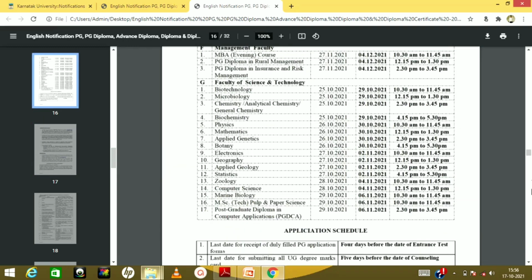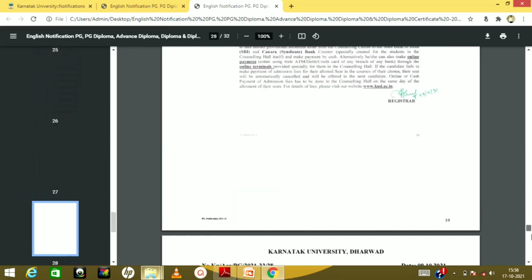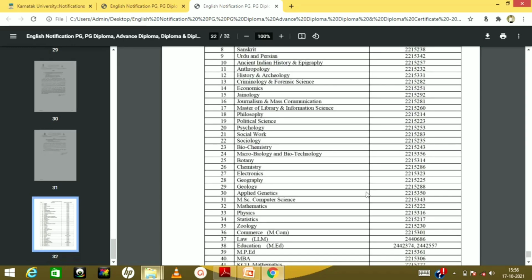And on the last page of this notification, they have given you contact numbers. So if you have any queries and if you want to ask something to the department, you can just call. They have given you the numbers. So for the commerce department, it is number 36. You can dial this number and you can get the information if you want.